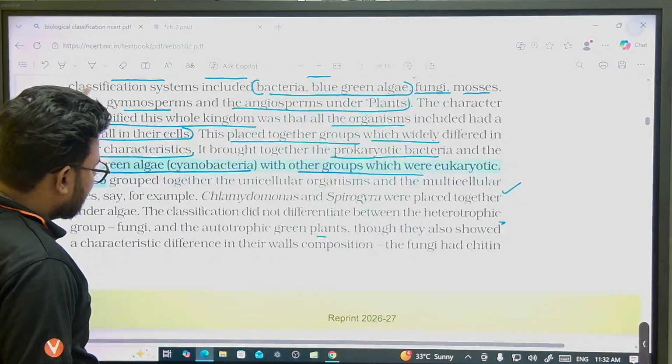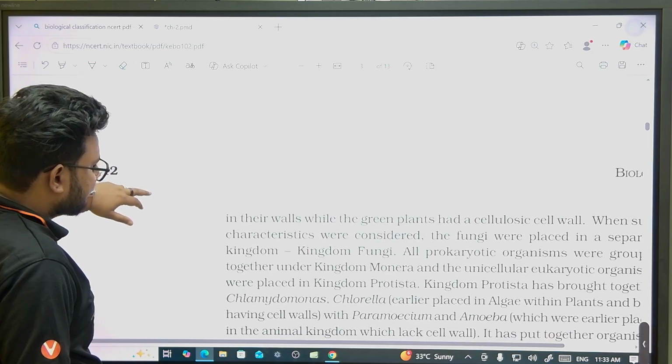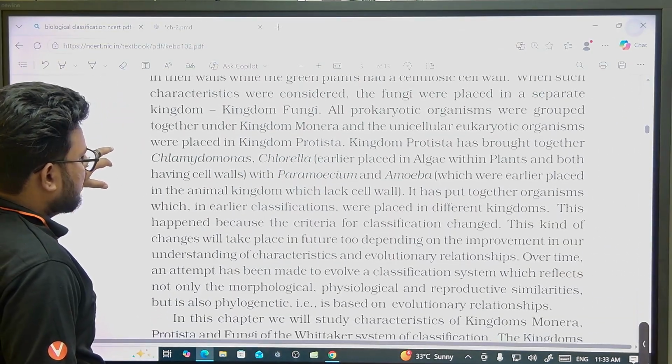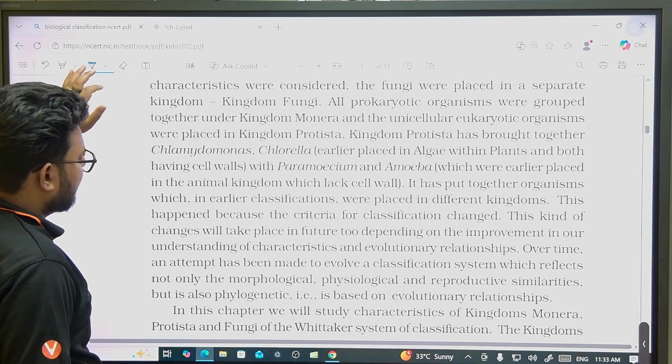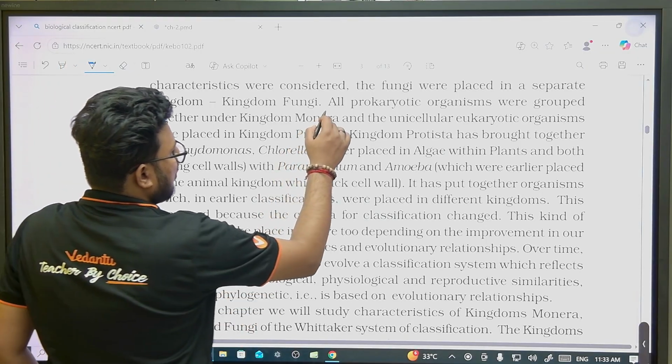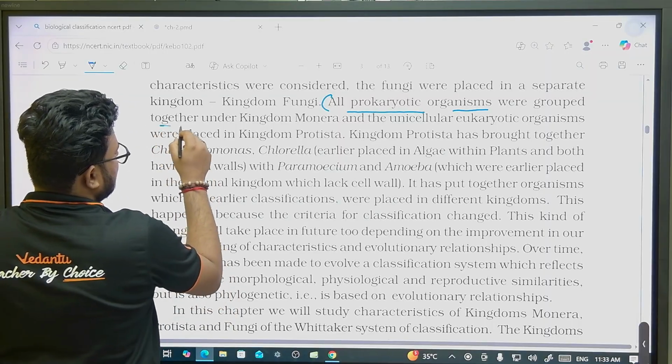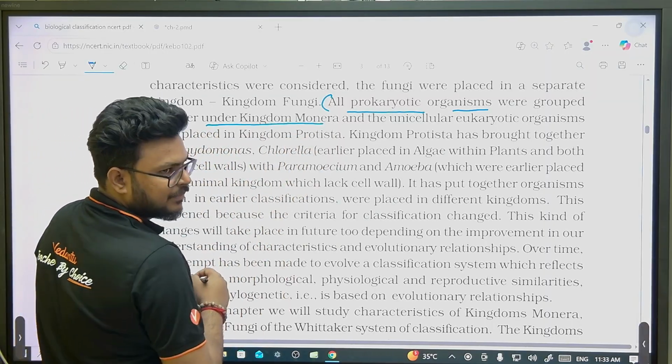Next, what is the benefit of 5 kingdom classification? All the prokaryotic organisms were grouped together under kingdom Monera.